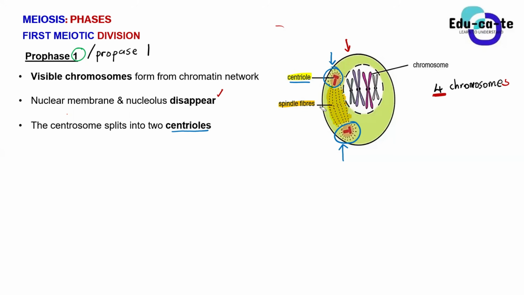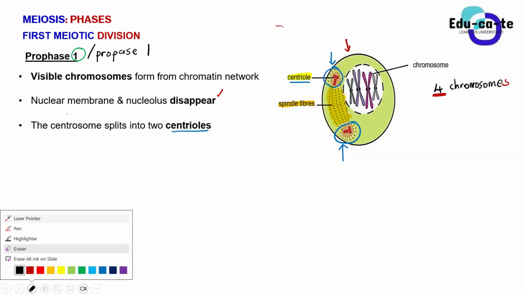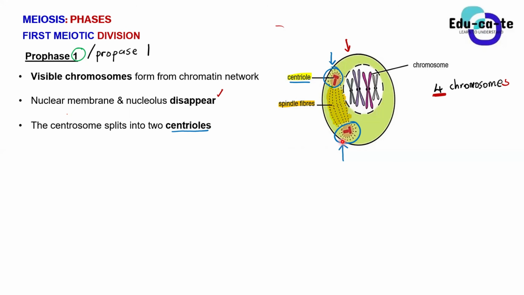Actually, we say that here, these two centrioles have split. It was a centrosome before. During interphase, we called it a centrosome. Then it split into two centrioles, the one on top, the one that I'm highlighting here, and the one at the bottom. So between these two centrioles, we've got thread-like structures that form, and these thread-like structures are known as the spindle fibers, or you can say it's a spindle network. But basically we use the term spindle fibers.